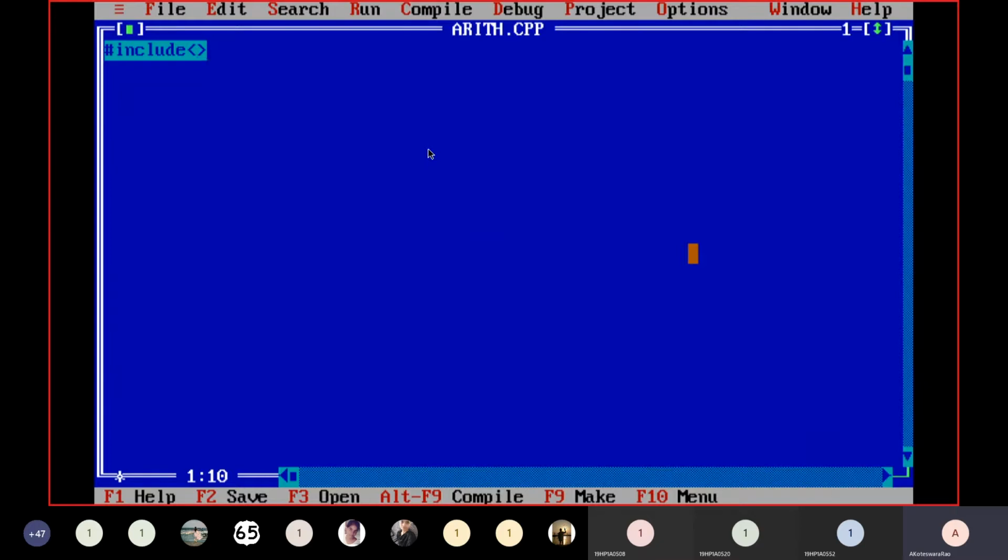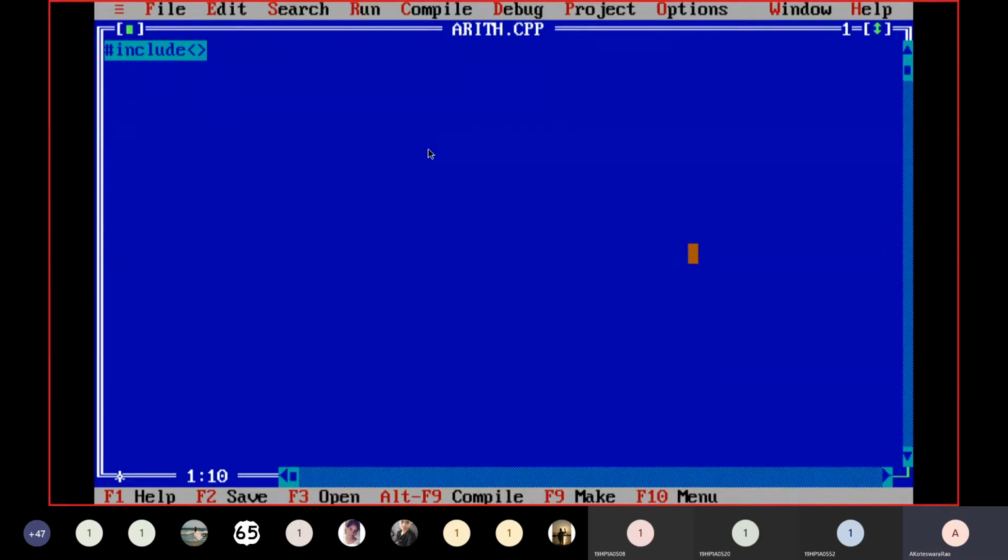In the case of the C programming language, to deal with standard input and output devices, which header file do we use? stdio.h. Yes, very good.